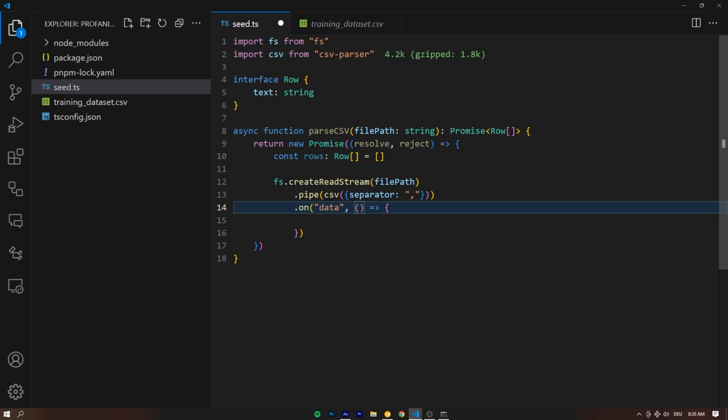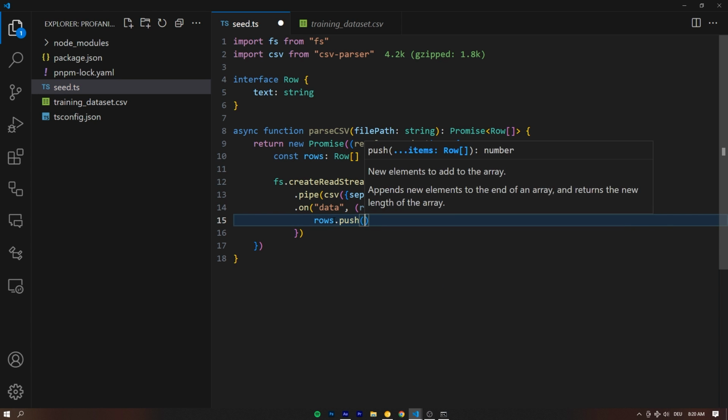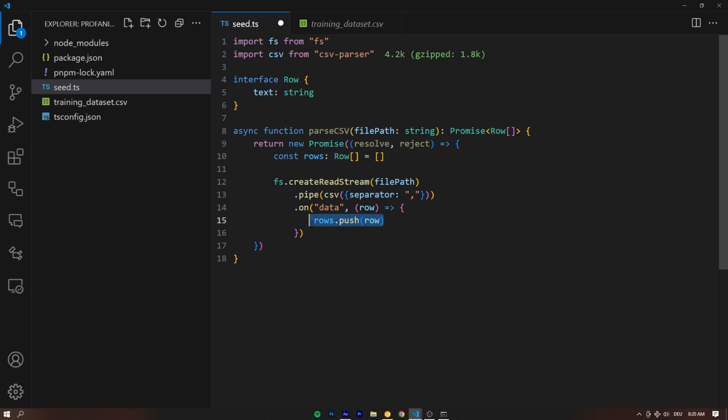And the cool thing is, as we get data, on each trigger of this function, we actually get access to the row value right here in the callback function, which now means we can push it right here into our rows. Let's push that, rows.push the row in here. And that's how we turn the CSV file into a JavaScript/TypeScript array. In this case, TypeScript, because it's fully type safe. We literally typed it out, which is really handy, right?